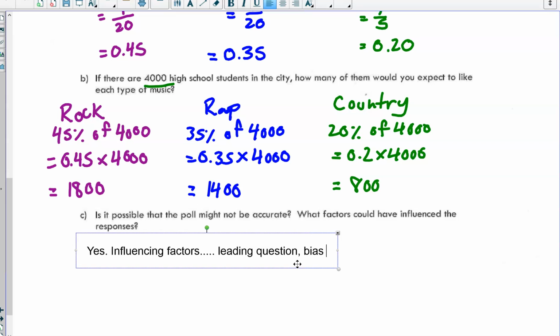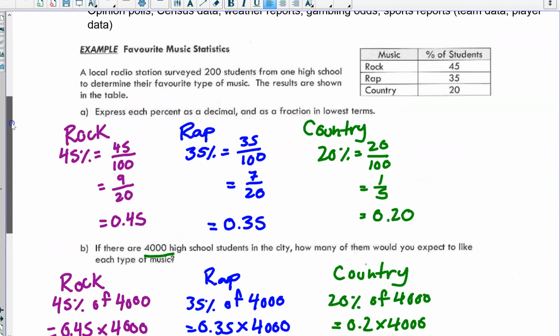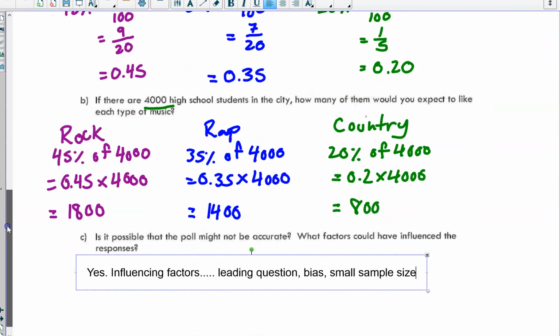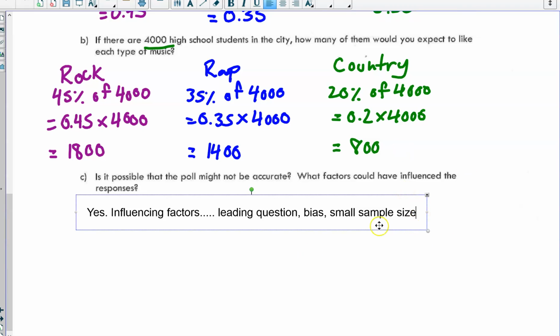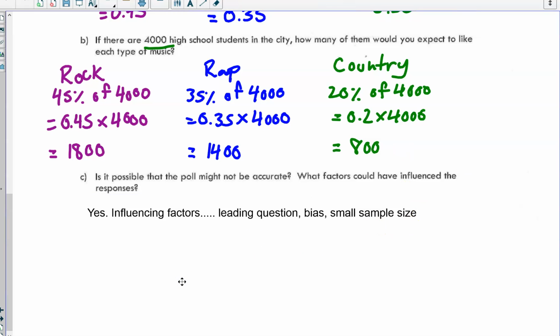Perhaps that's the type of music that's played on the station during the survey, so maybe students felt more influenced to answer in a certain way. Okay, so for sure it could not be accurate. Also, it had a small sample size, I believe, right? I think that it was 200 students, yeah. So the small sample size could have led to some inaccuracies.